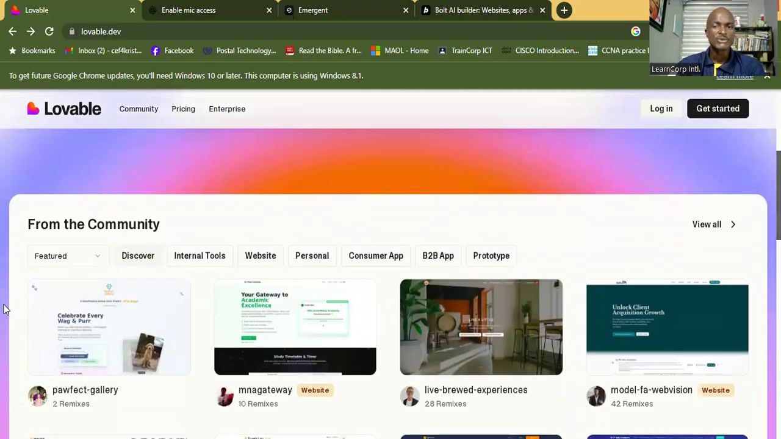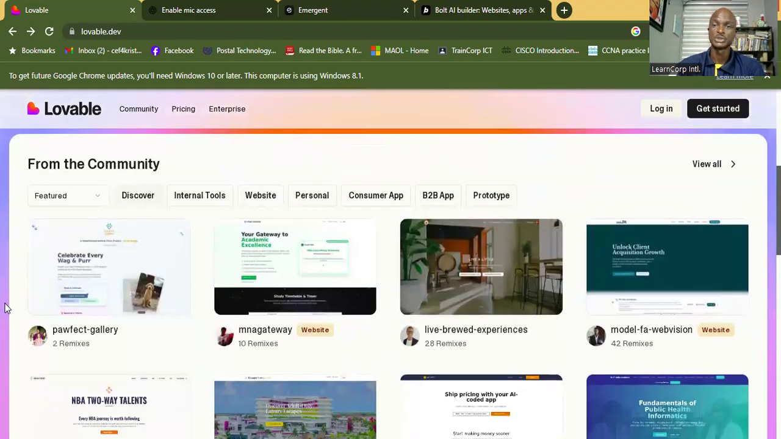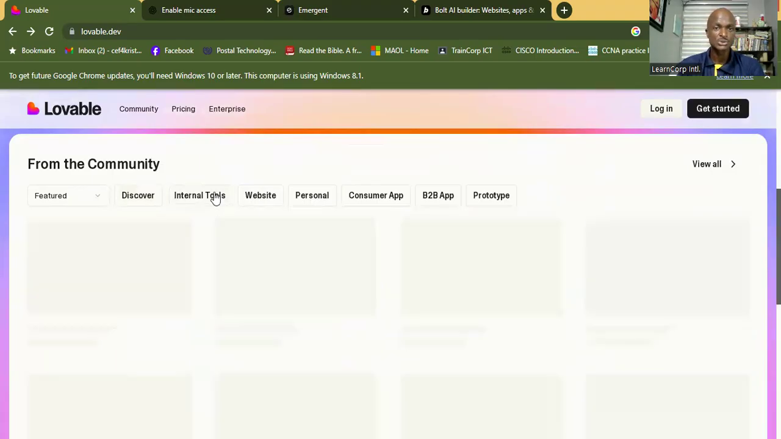Now, from the community, these are what people have already done using Lovable AI. They built their own applications and people can go in and start using them, or use their template, or begin to interact with them. So these are some features you can discover. These are internal tools, website, personal. Let's look at internal tools, what they have there.